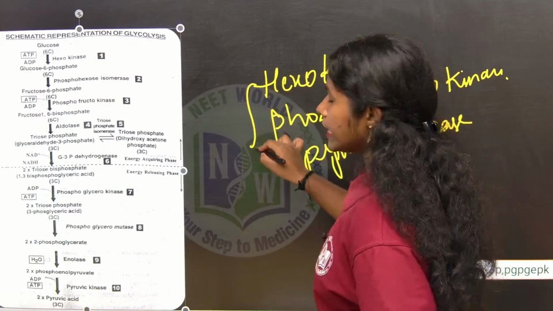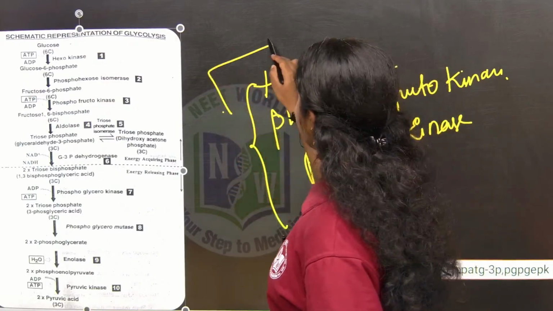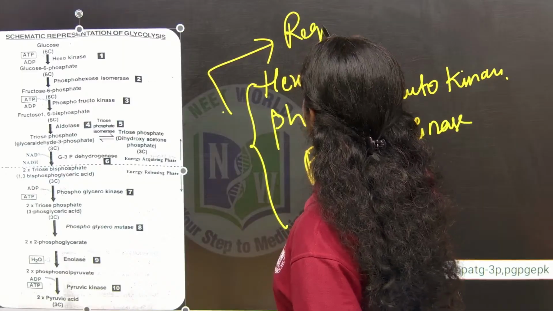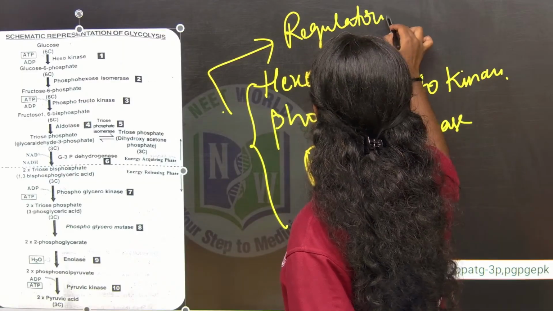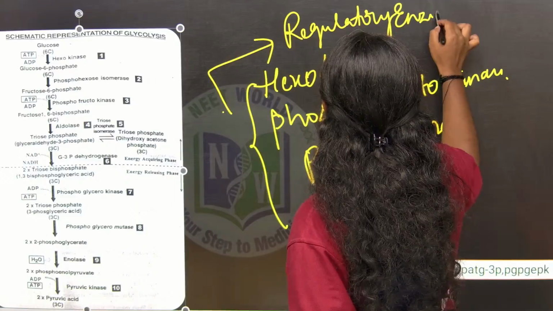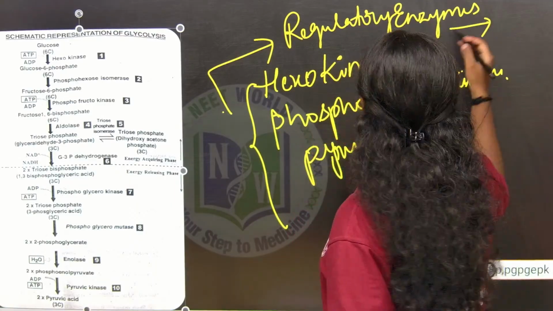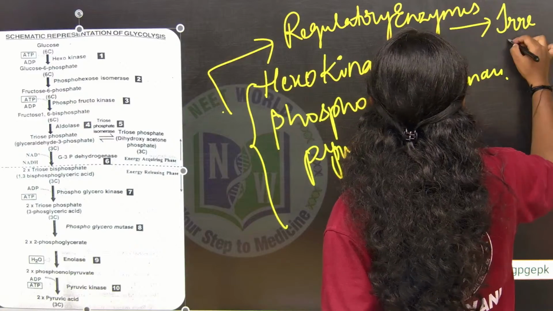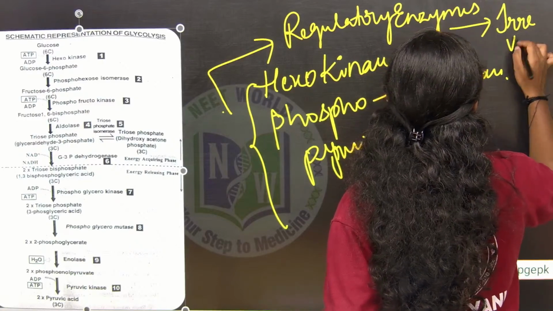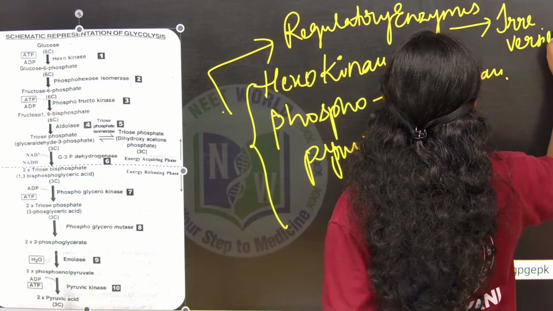These are the 3 regulatory enzymes. They are also called irreversible enzymes.